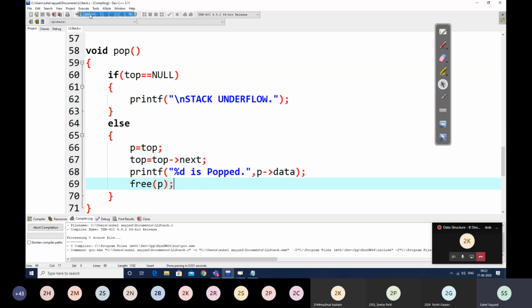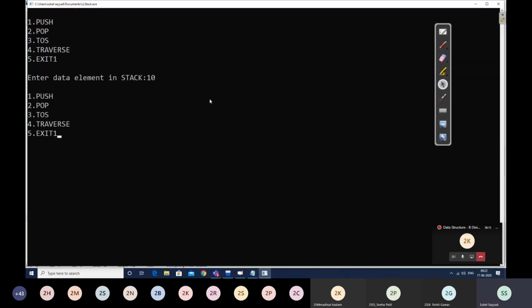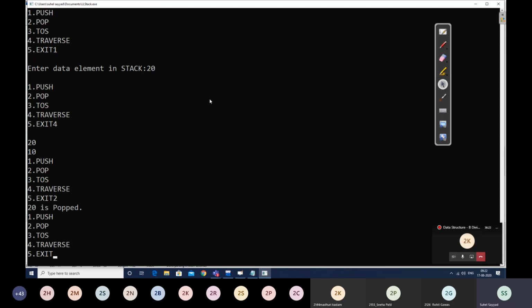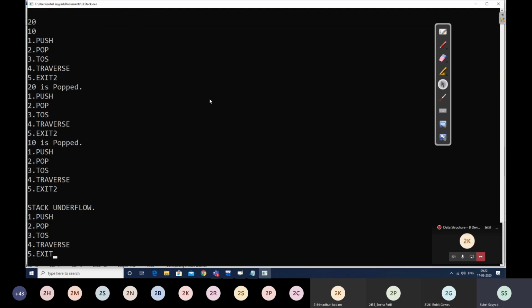So let us compile this now and try to execute. I push a couple of elements. So I have pushed two elements. You can see there are two elements right now, 20 and 10. And we do a pop now. It prints 20 is popped. So it is executing properly, right? And again, if we pop, then 10 is popped. Again, now if I do pop, then stack underflow.